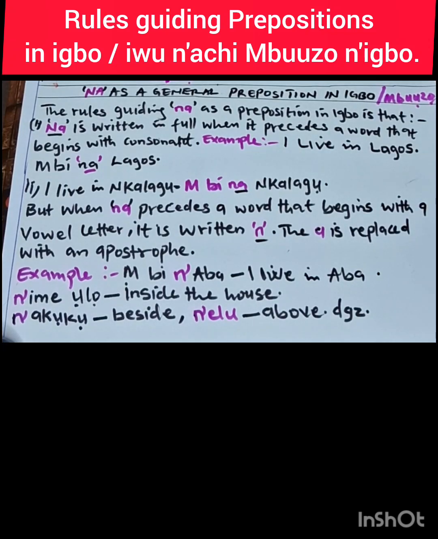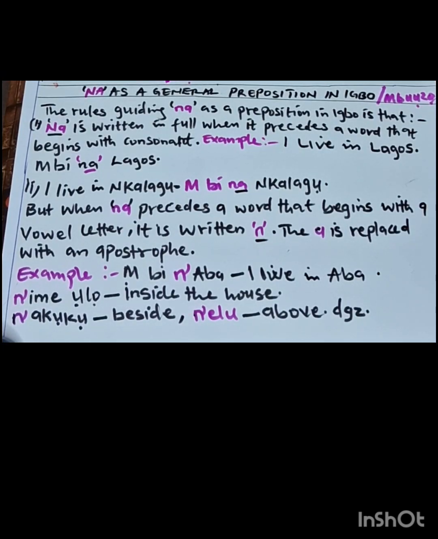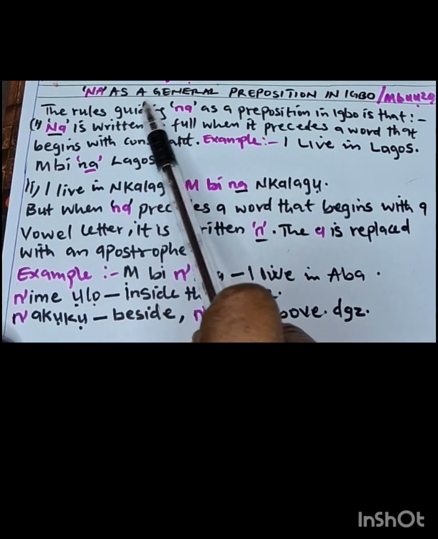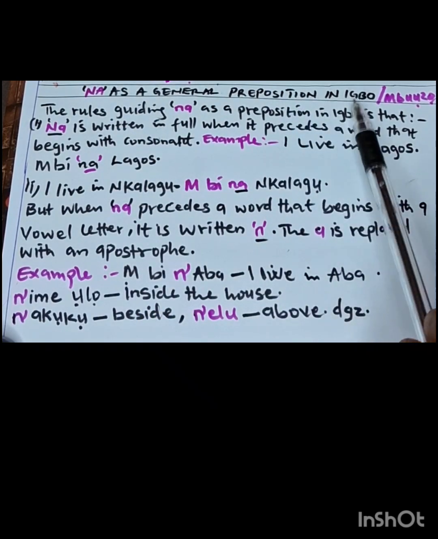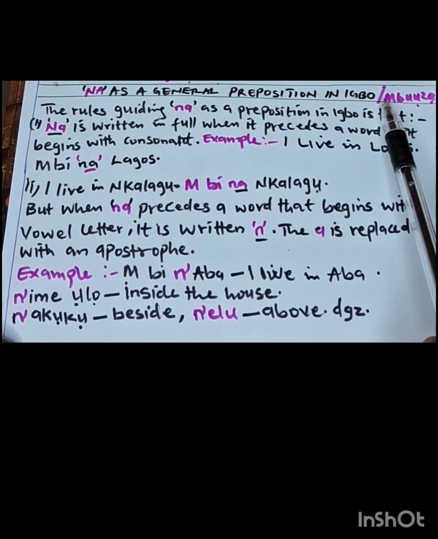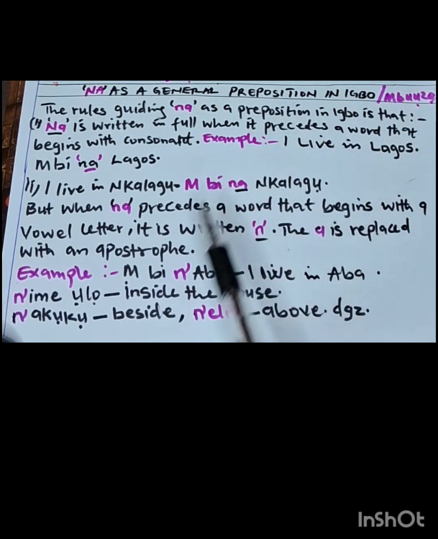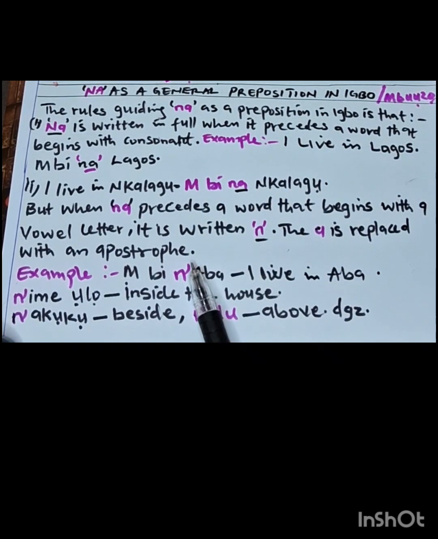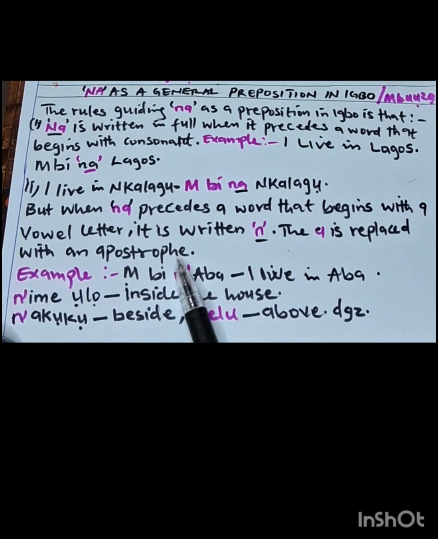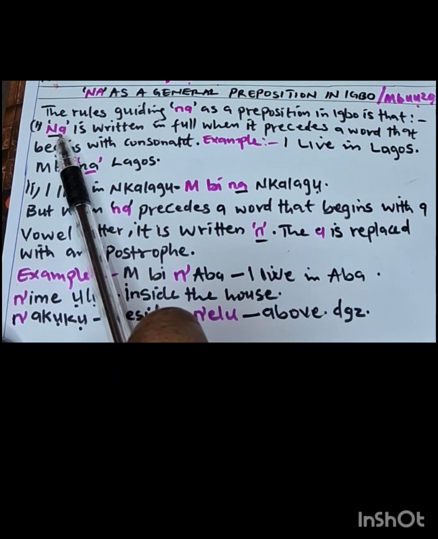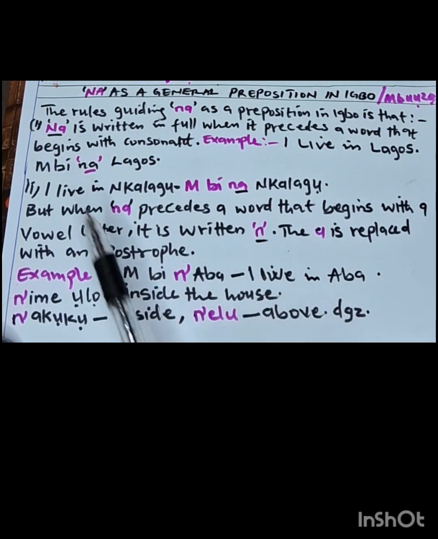We have Igbo language. Our topic says na as a general preposition in Igbo. Ihe na-akpọ na n'Igbo bụ Mbuuzo. Last time we learned about many examples of prepositions. Today we are going to look into only na as example of preposition and the rules guiding na in Igbo